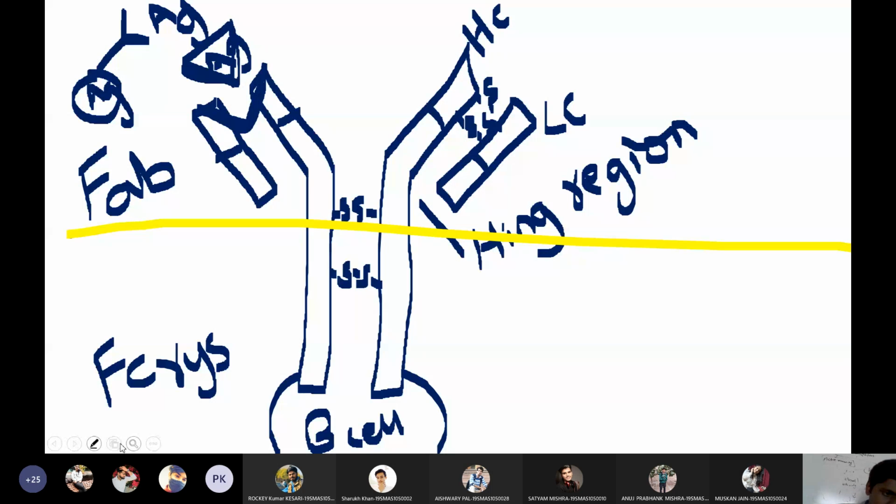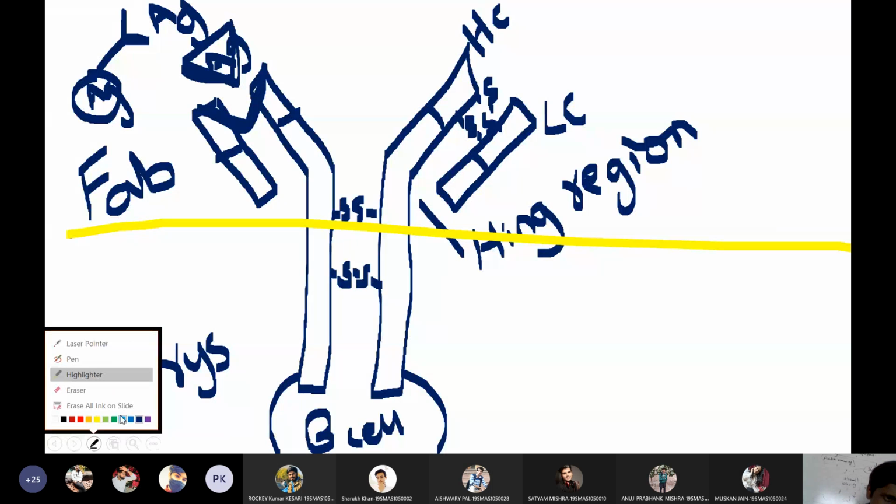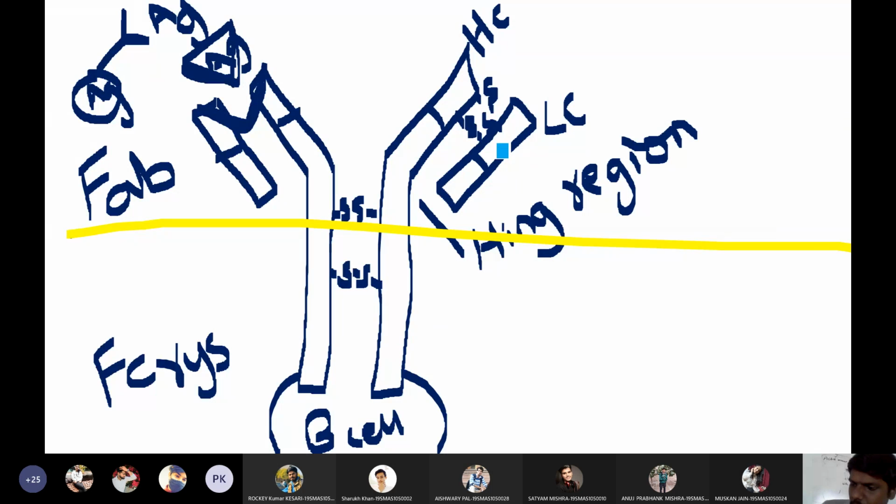So I will draw with other colors, okay? I will take a blue color. The top region is always called the region of variation. There will always be variation in this portion. Will you agree with me or not? Whether this portion of the antibody varies or not. Always this portion will vary depending upon the type of antigen. So depending upon the shape of the antigen, this portion of the antibody will change. Will you agree or not? Yes, sir.